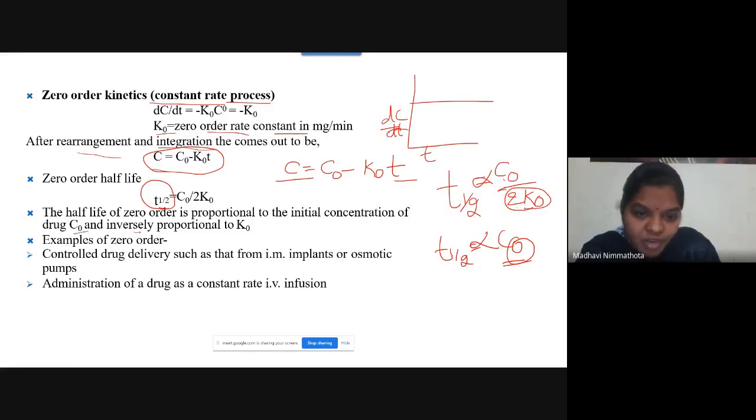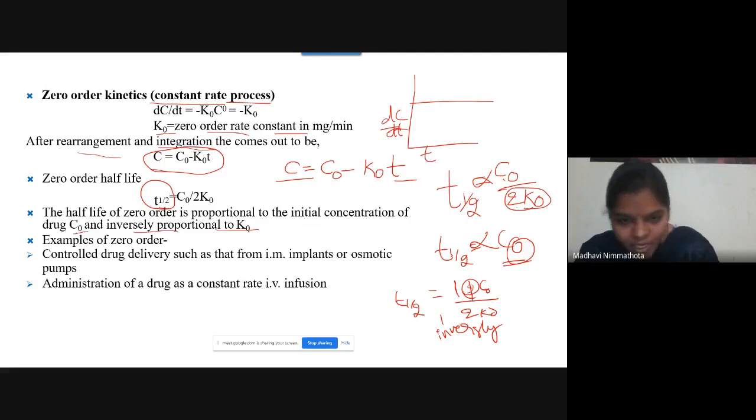And it is inversely proportional to K naught. T half is equals to 1 by 2 K naught. Instead of C naught, I am writing 1 here for easy understanding. So 1 by K naught is inversely proportional, right? Half-life is inversely proportional to the zero order rate constant value.